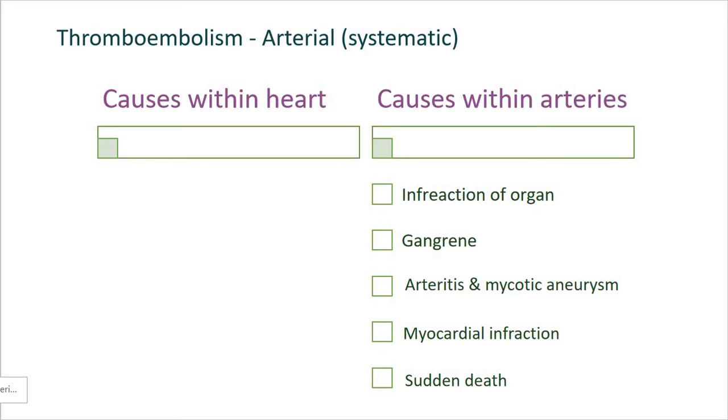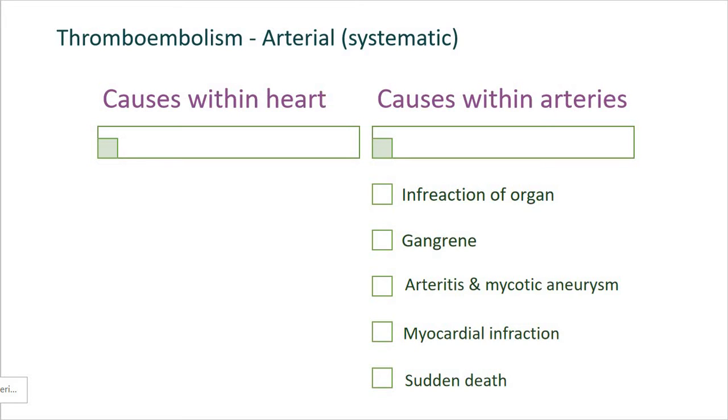It is the arterial or systemic thromboembolism. Thromboembolism is an embolism which is formed from the thrombi or formed from the thrombus.